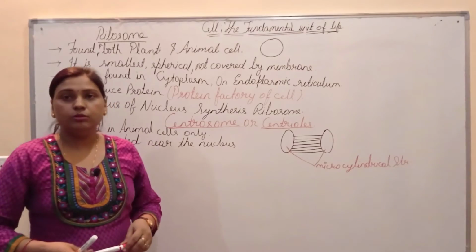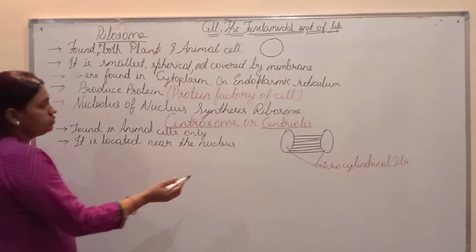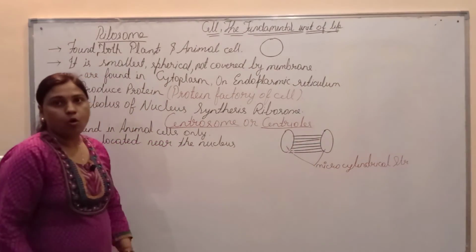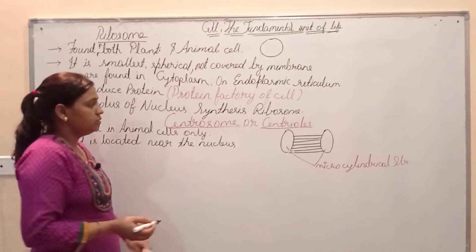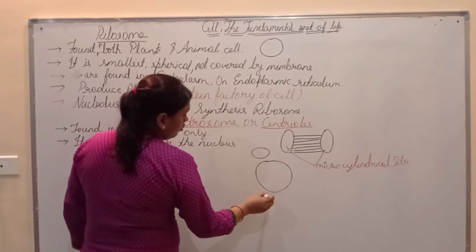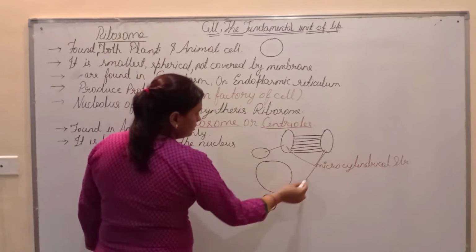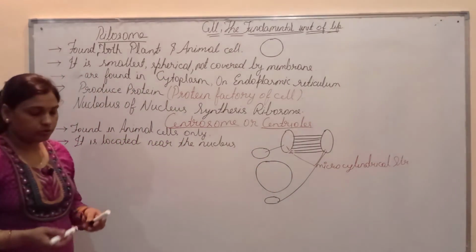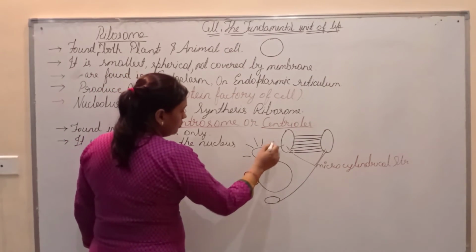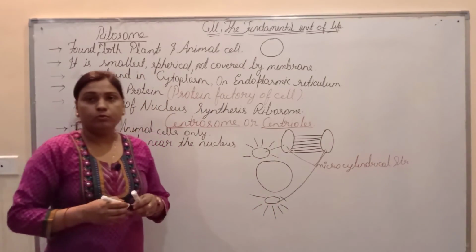It is found in animal cells only, and at the time of division these two microcylindrical structures move towards the opposite poles of the nucleus, and at the time of division it forms spindle fibers.